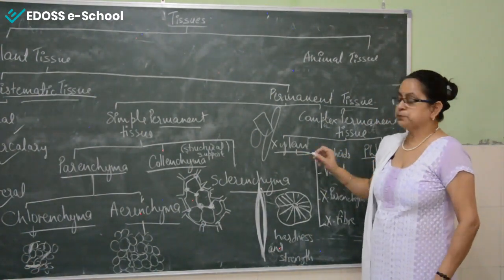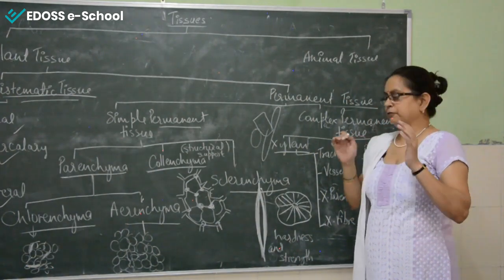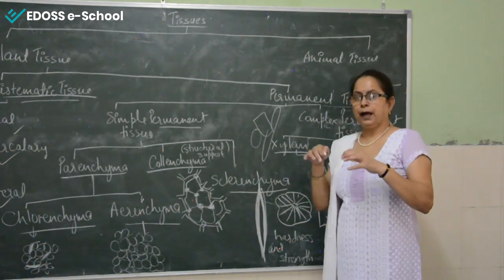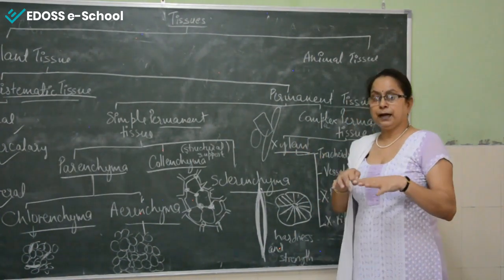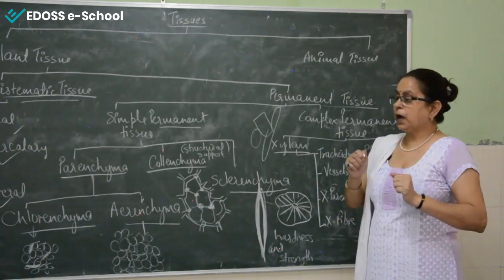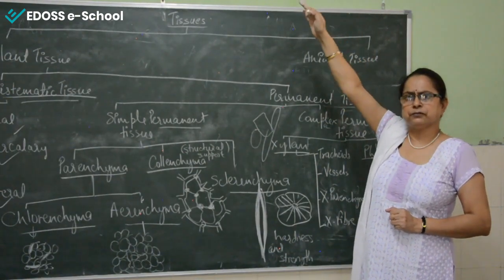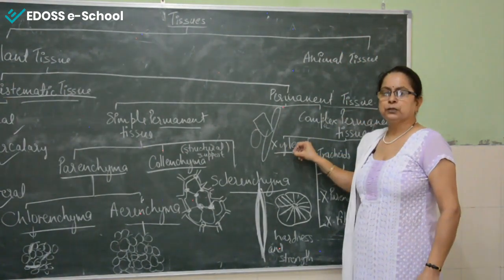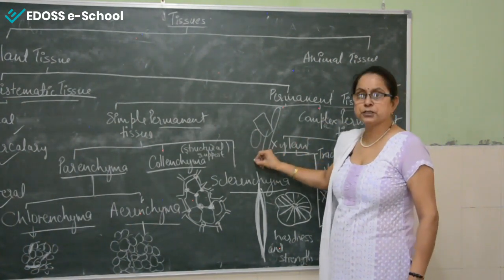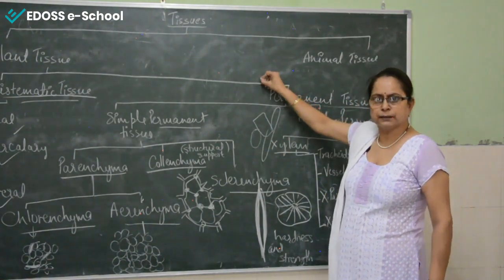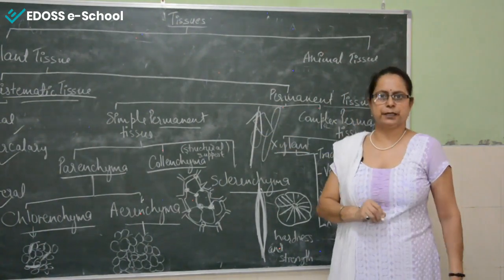Xylem is responsible for transportation of water and minerals in the plant. As we know, roots are responsible for absorption of water and minerals, but they are only responsible for the absorption. Now how the water and minerals travel to the last end of the plant, I mean the last leaf, is all because of the xylem. So xylem tissues are responsible for the transportation of water and minerals, and they are unidirectional. That means from the root to the tip of the plant. So their movement is always upward, in one direction.